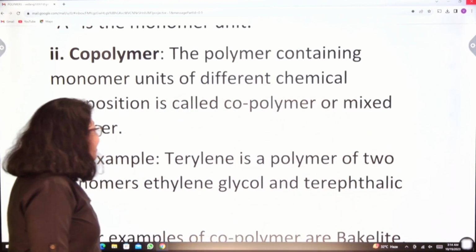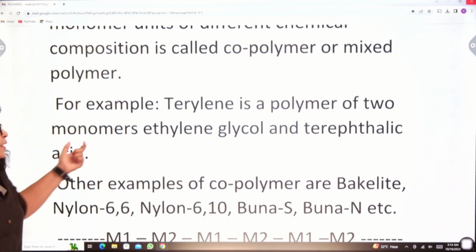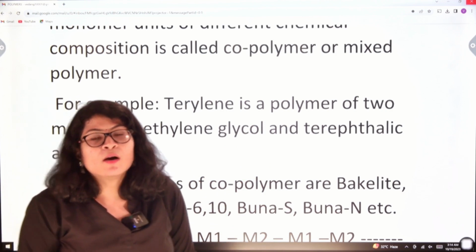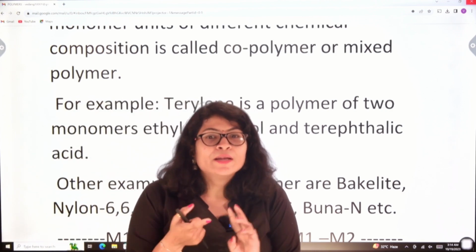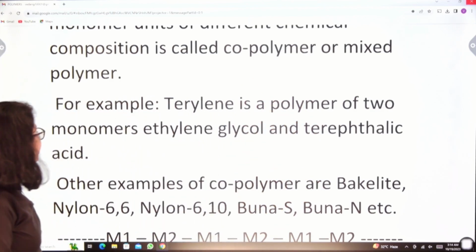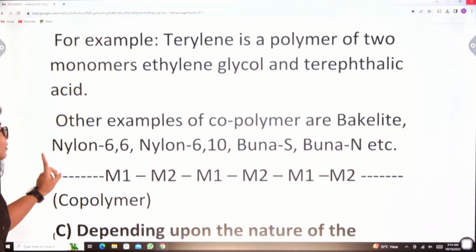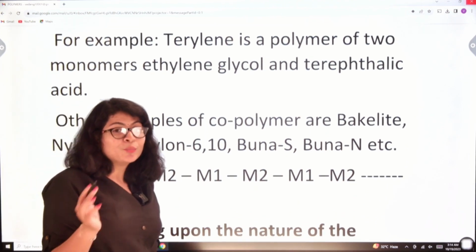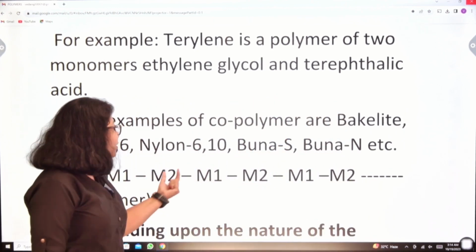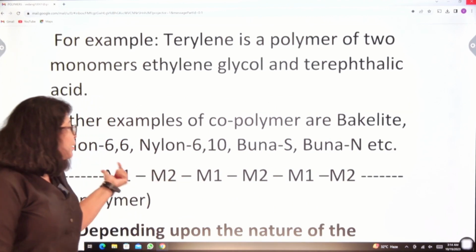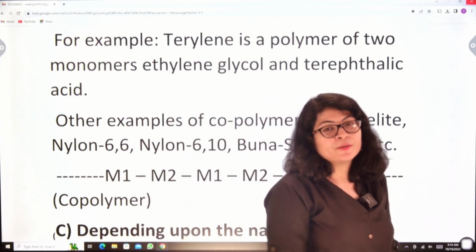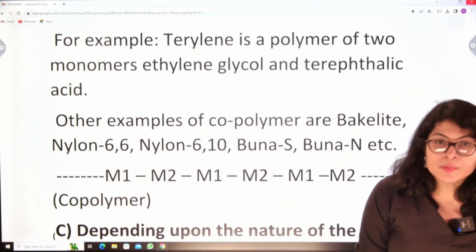For example, terylene is a polymer of two monomers. One is ethylene glycol and another one is terephthalic acid. So terylene is basically a polymer of ethylene glycol and terephthalic acid. Hence, it comes under the category of copolymer. The next examples of copolymer are bakelite, nylon 66, nylon 610, buna S, buna N, etc. See here what happens? Different monomeric units M2, M1, M1, M2, M1, M2, M1, M2 go on repeating each other. Hence, they are called copolymers.